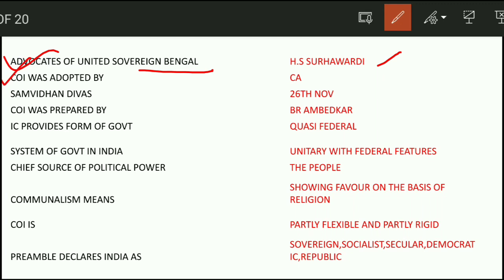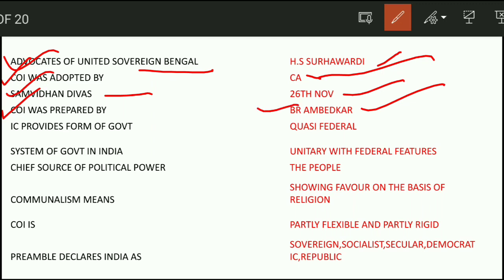Next question: Constitution of India was adopted by. The Constitution of India was adopted by the Constituent Assembly. Samvidhan Divas: what is the date of Samvidhan Divas or Constitution Day? That is 26th November. Constitution of India was prepared by B.R. Ambedkar, who was also the chairman of the drafting committee.